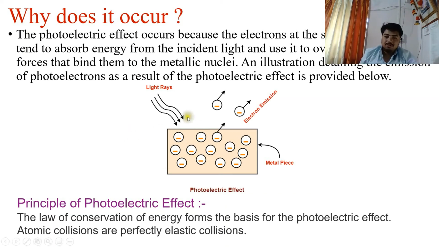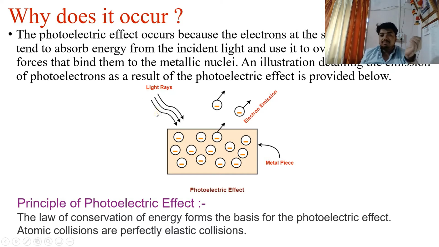So when the energy of photons is given to this metal plate, the electrons absorb this energy and break the bond between the electron and the metal nuclei, and now they are free to move outside from this metal surface. They are ejected out because they have enough energy to break the nuclei bond and move out. Okay, now there's one condition. Actually this happens only for a specific frequency of light, as I explained earlier. Now this depends on the work function of the metal and the frequency of light used.